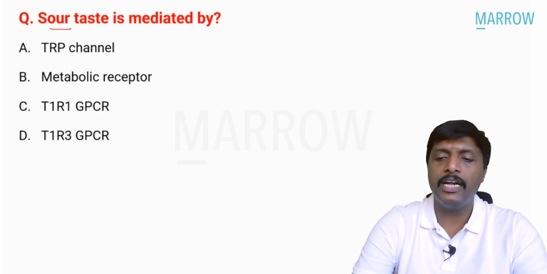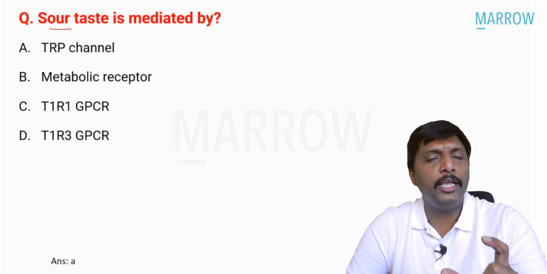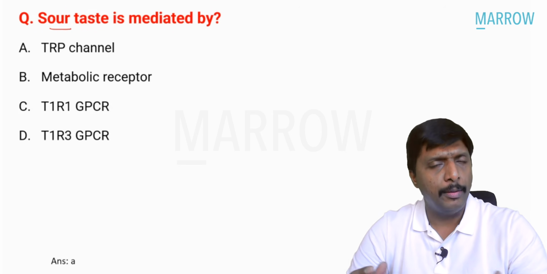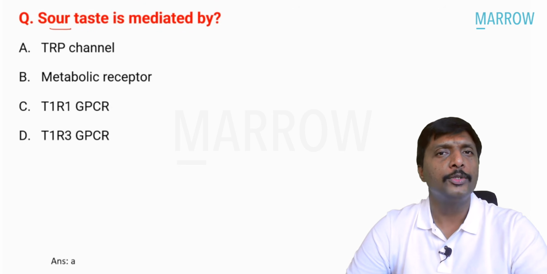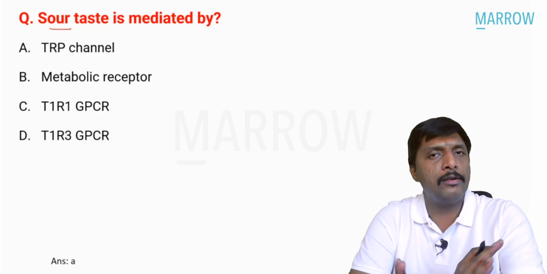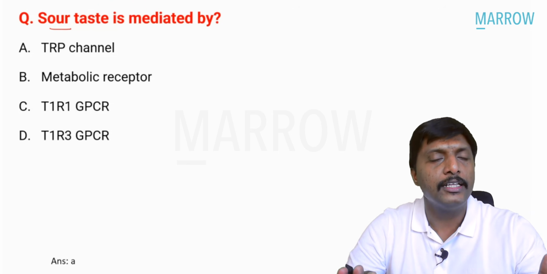Sour taste is actually mediated by a TRP channel. TRP channels play a lot of role in so many important things. We discussed them with temperature sensing. Now here concerned with the sour taste. So the answer should be a TRP channel. I am very sure, 100% sure, a TRP channel was actually mentioned in the question.